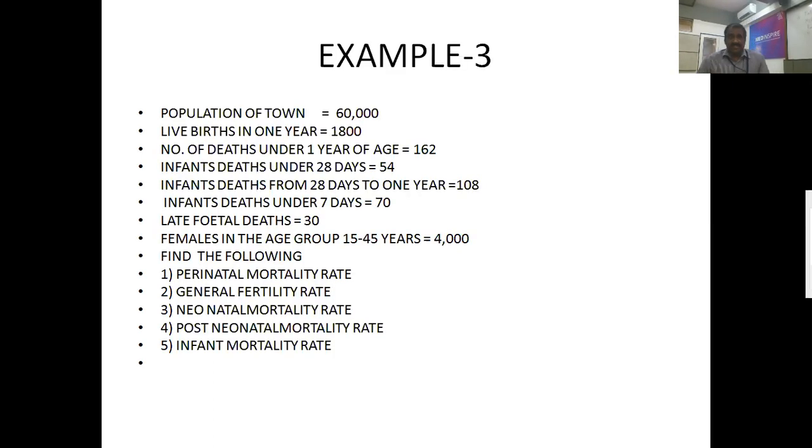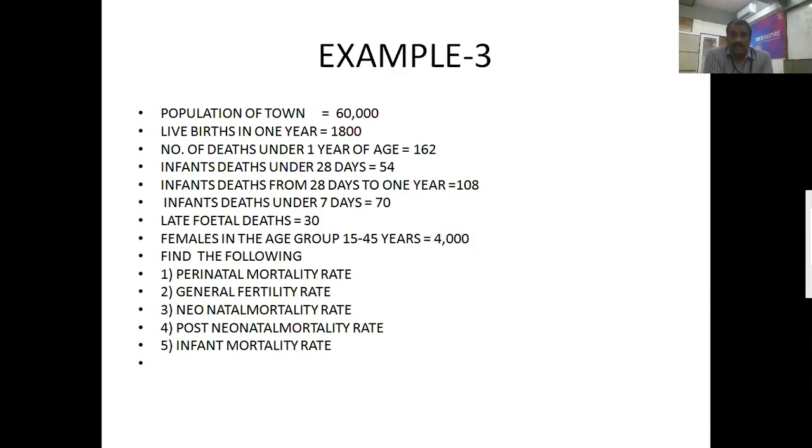So CBR, you will get 25 per 1000 live births, CDR 9 per 1000 live births, and IMR is also 16, and MMR is 4. Okay, and you find out whether your answers are matching or not in the solution. Okay, and the next example is the final example.